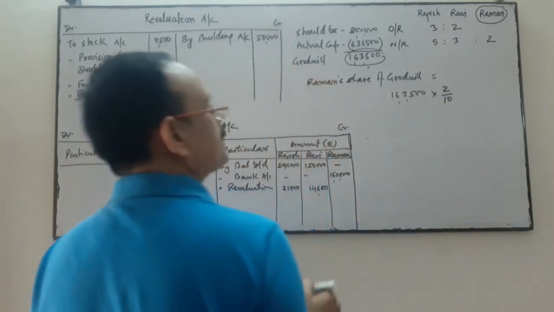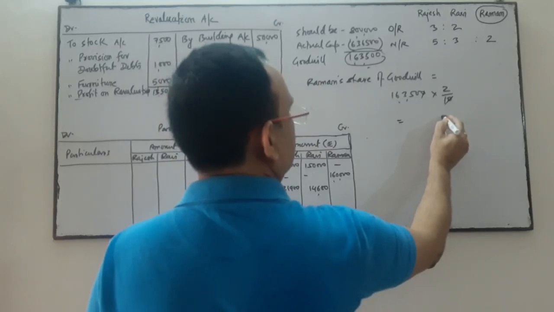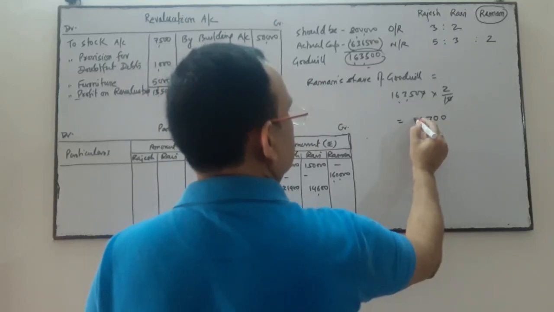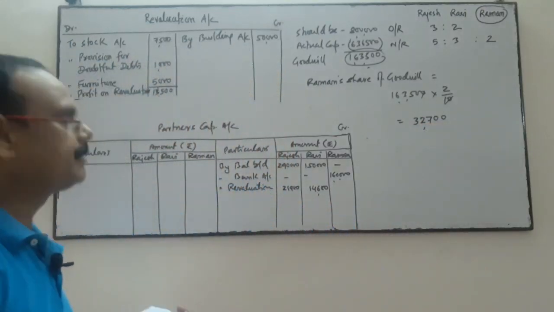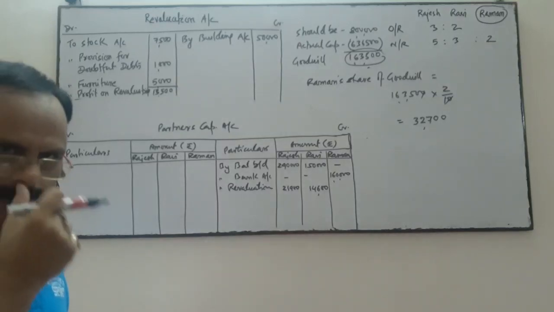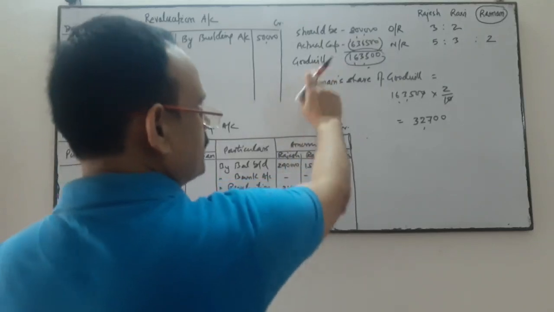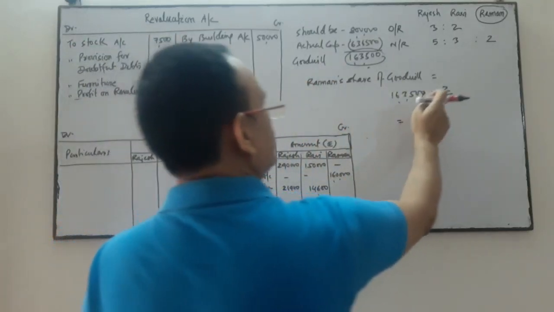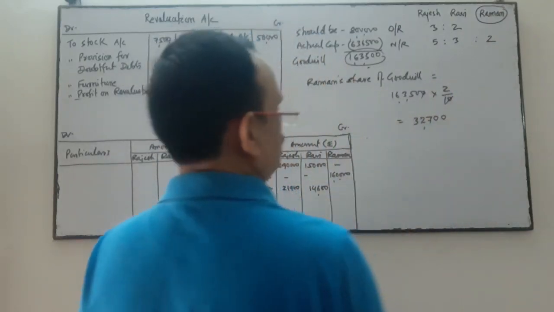Raman's share in the profit is 2 upon 10. So Raman's share of goodwill is 32,700. Is it clear? Out of this total goodwill, Raman's share of goodwill is total goodwill into Raman's share of profit 2 by 10.